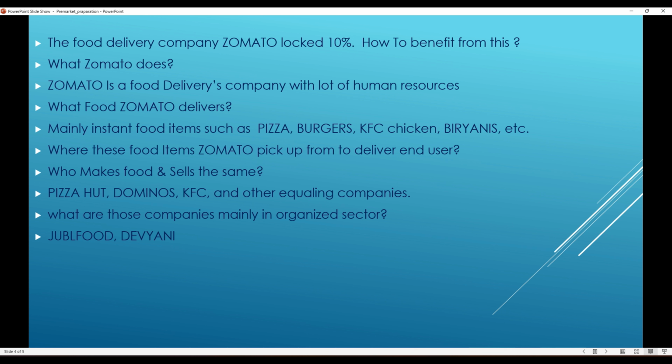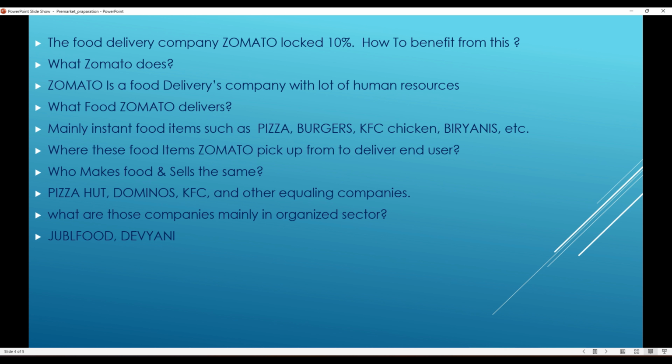That means people are interested in eating this food. That is the reason Zomato is benefiting. If we invest in these food making companies, there will be some revenues or profits we may make. That is the basic idea I have from analyzing the Zomato results.